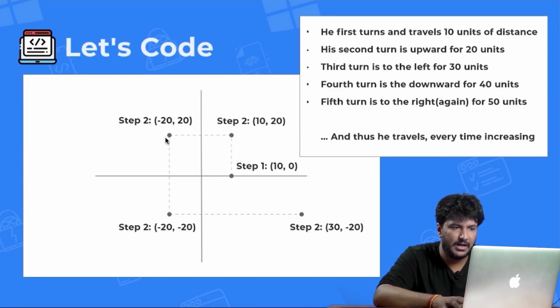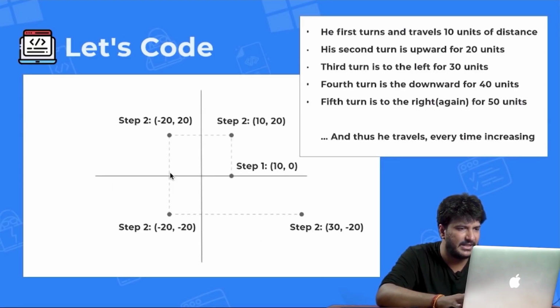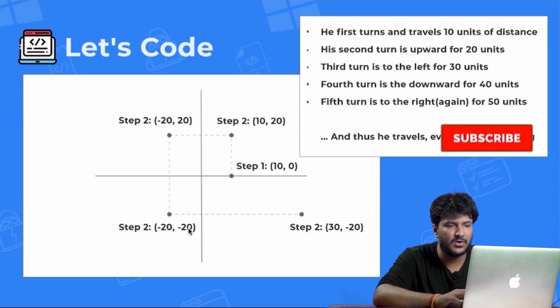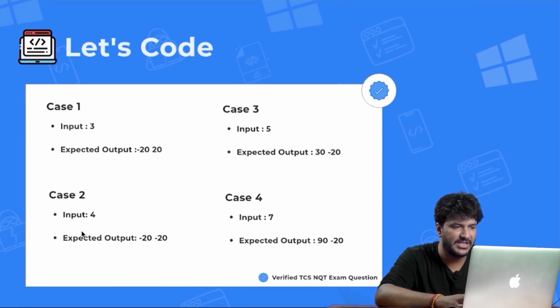Then again, sorry, by mistake I've written step 2 again and again. This should ideally be step 4. In the next slide I've done it correctly. So in the fourth turn, he is moving downwards 40 units, right? So in this case, the x value will remain the same, the y value will change. So 20 minus 40 would be minus 20, comma, minus 20. So as you can see, input is 4, then output is minus 20, minus 20 here, right?